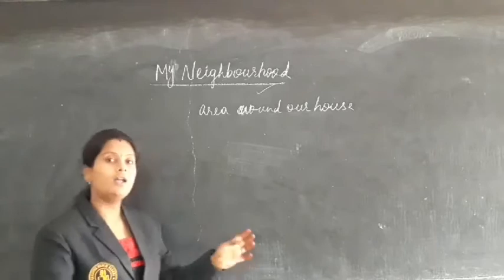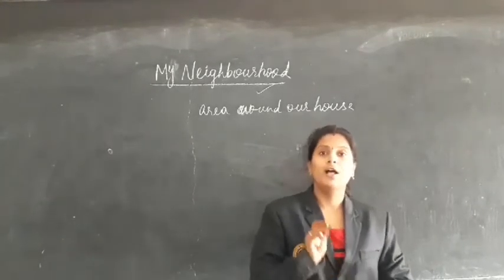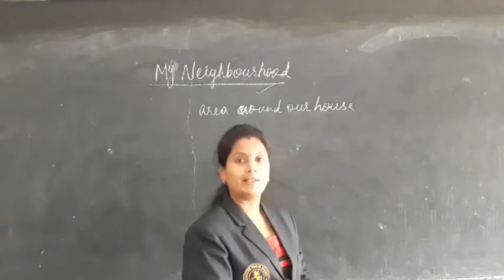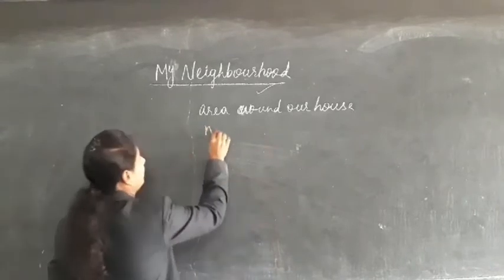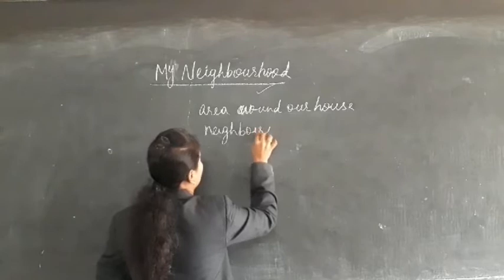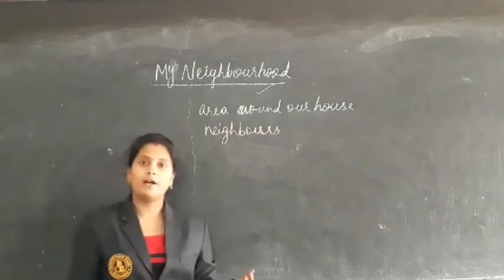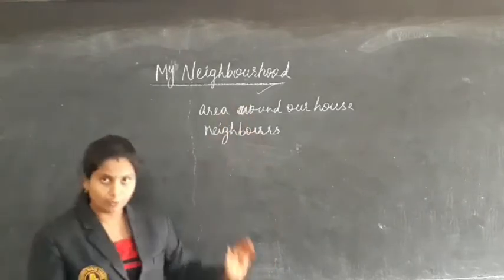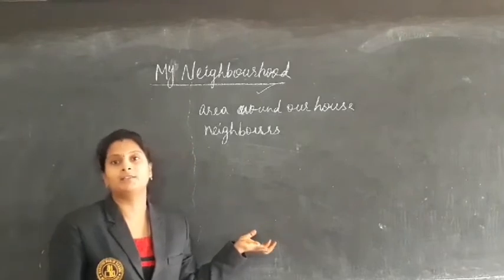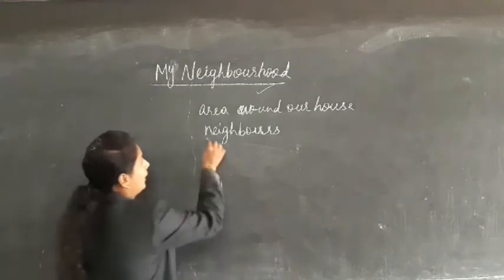The area around our house is nothing but a neighborhood, and the people who are living in that place are called neighbors. What will we do with the neighbors?